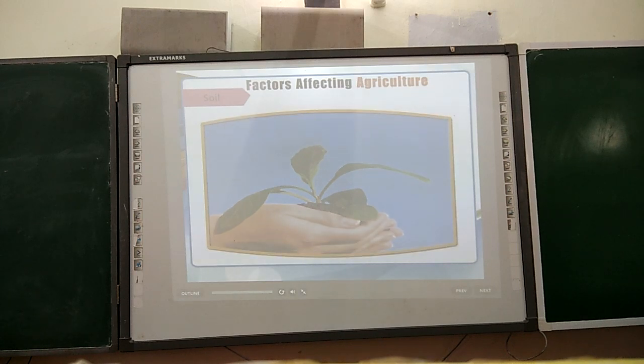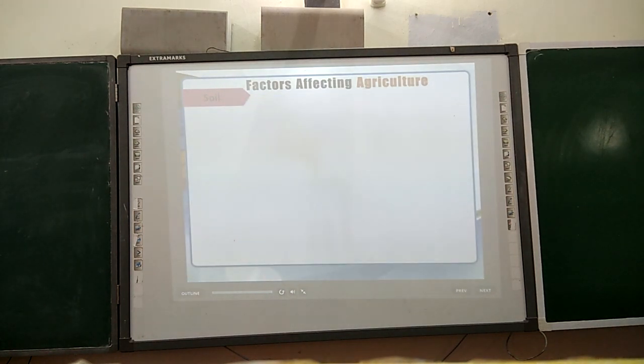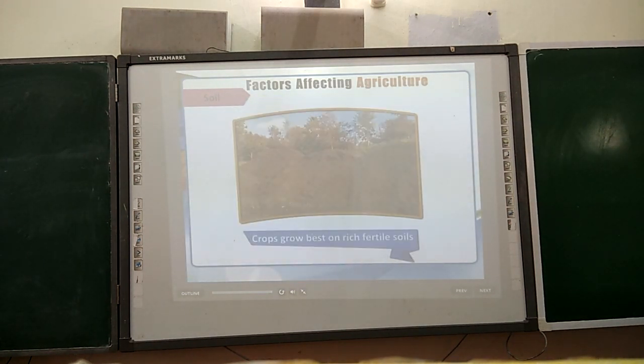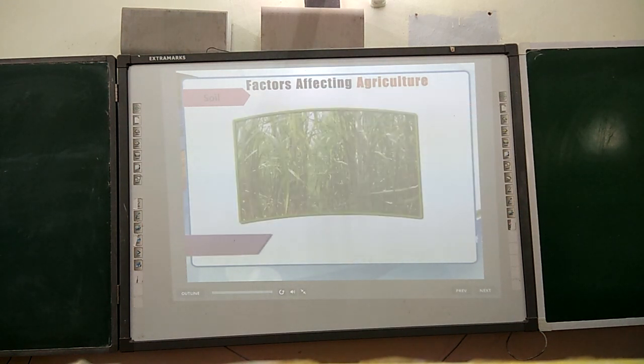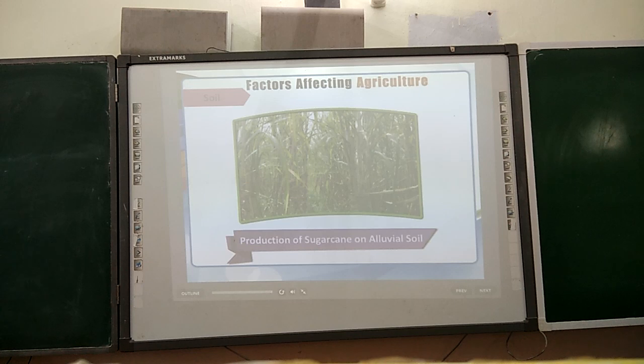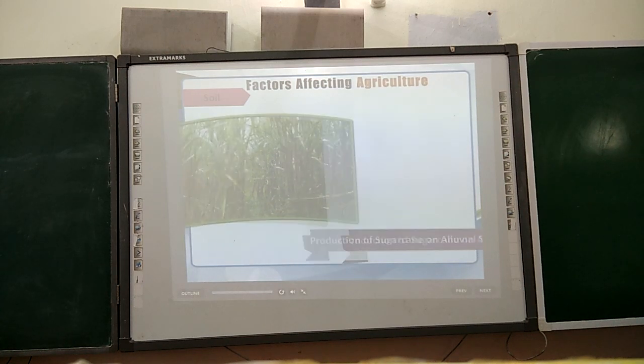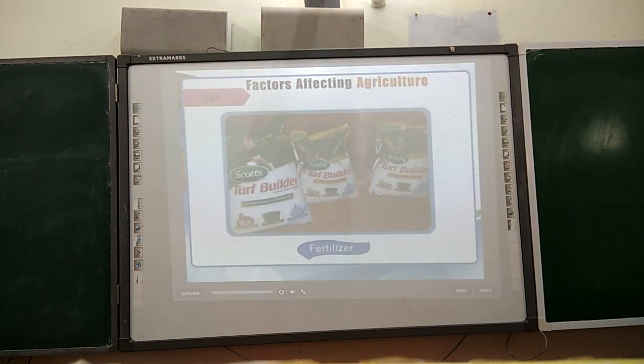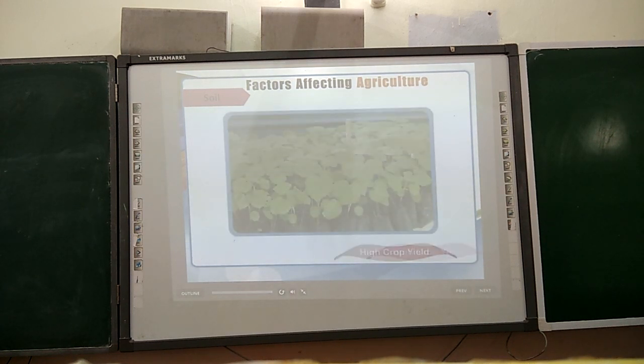The richness of the soil is another important factor affecting agriculture. Crops grow best on rich, fertile soils, for example, alluvial soil in floodplains. Good soil consumes low quantity of fertilizer and produces higher output.